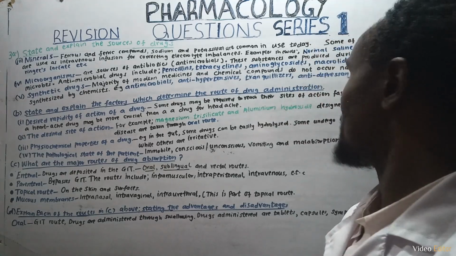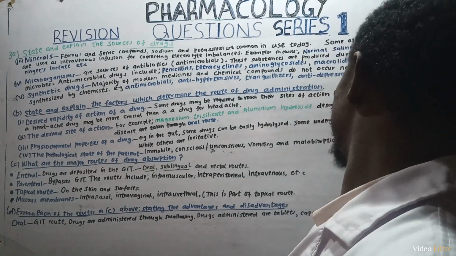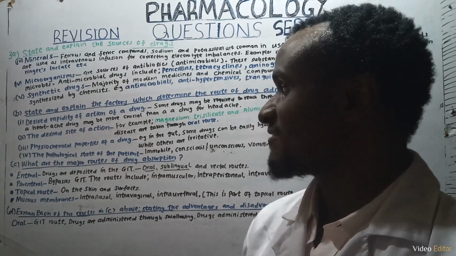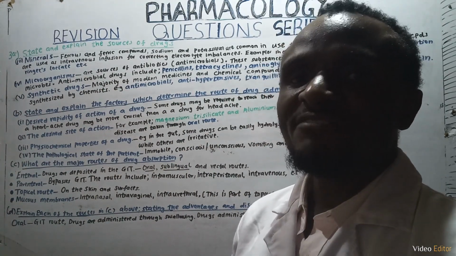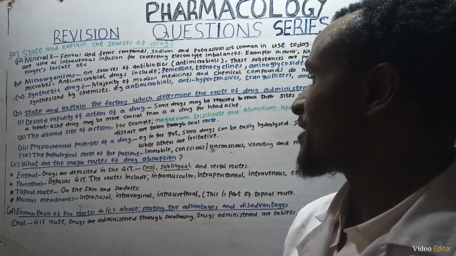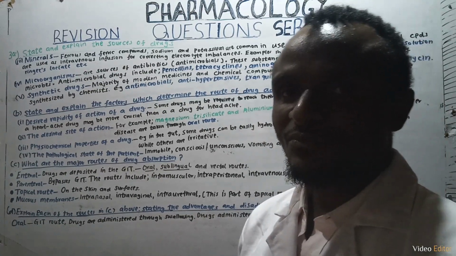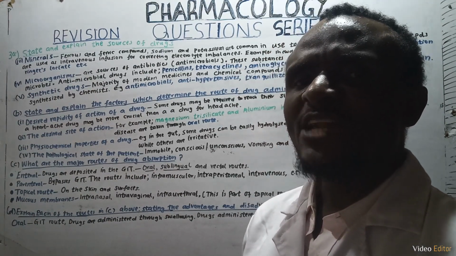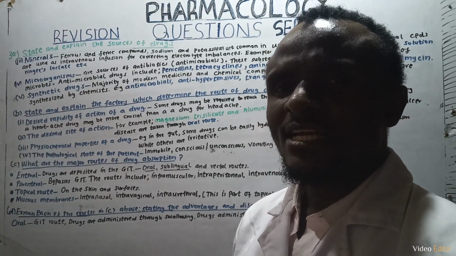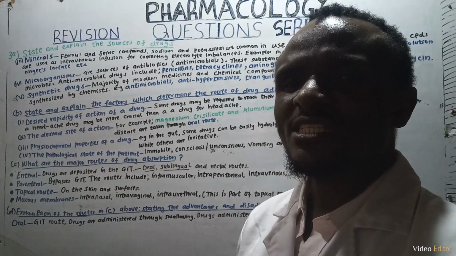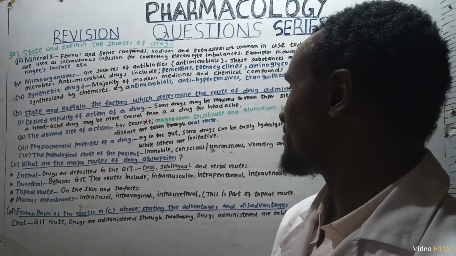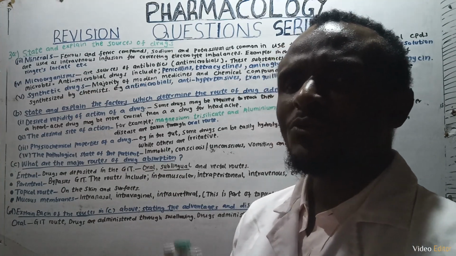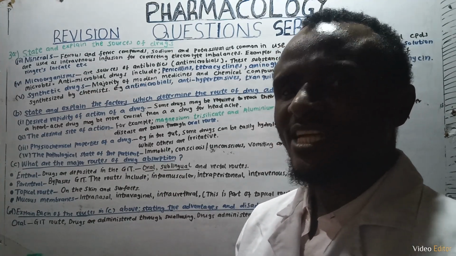Then we have some drugs that undergo first-pass metabolism, while others are irritative, as I have just said. Then another factor is the pathological state of the patient. So we have patients that are unconscious. Then there are those that cannot move, they are immobile. There are those that are vomiting. So we look at those factors before administering a drug.